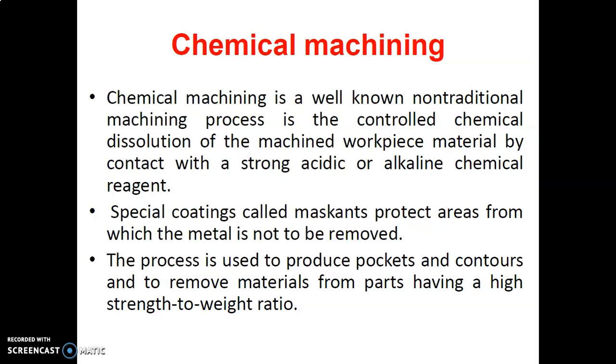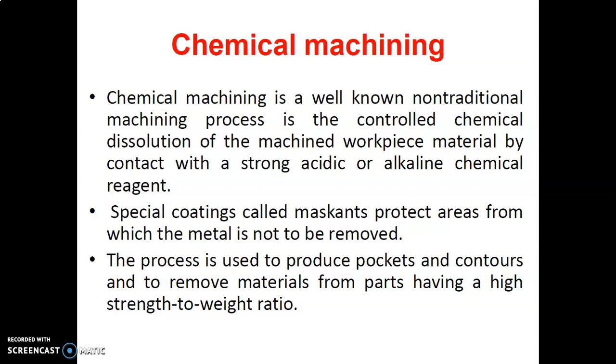Suppose you want to remove some material from only some part of the workpiece, but some part you want to leave as it is because it is not part of the machining operation. So in this you require the special masking protective coating to protect that part. The process is used to produce pockets, contours, and to remove material from parts having a high strength to weight ratio.